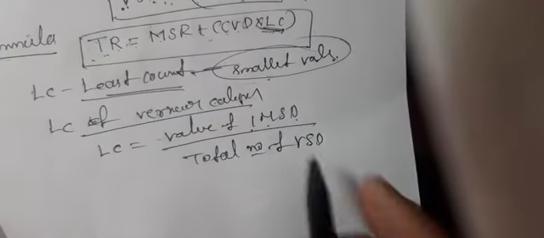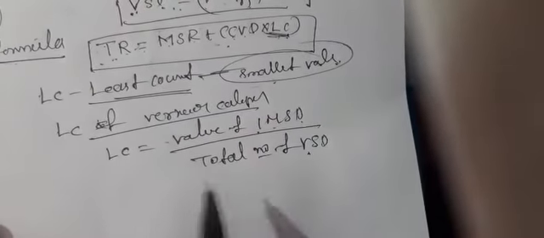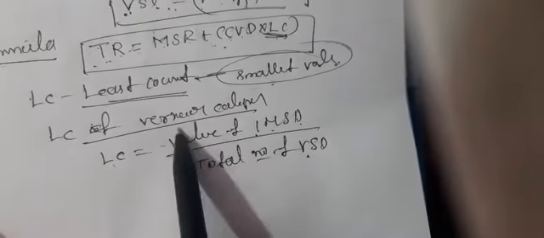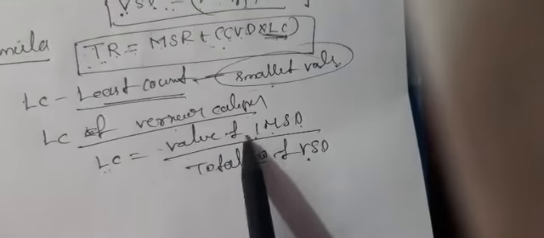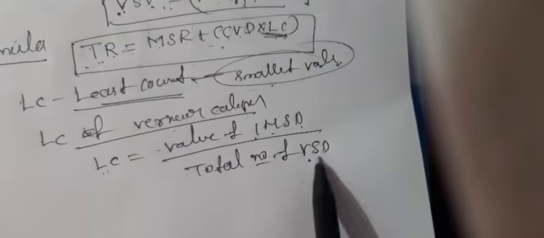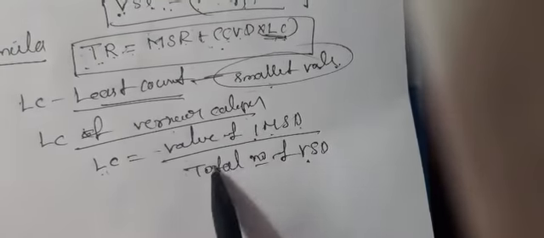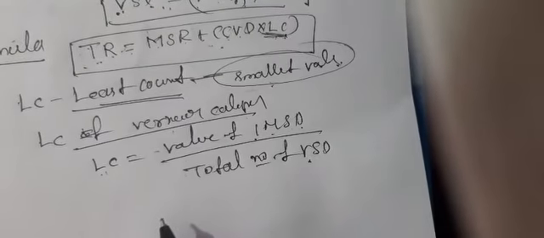The total number of VSD and CVD are the same. The least count of a vernier calipers is defined as the ratio of the value of 1 MSD divided by the total number of vernier scale divisions.